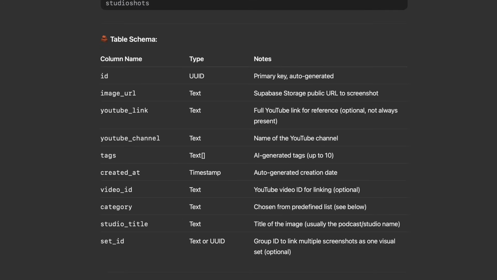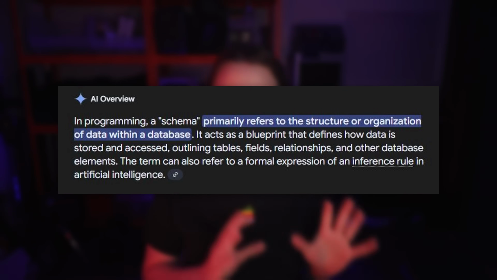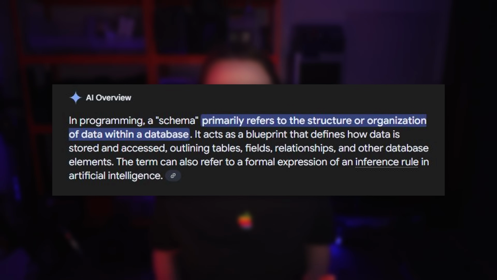Supabase. So ChatGPT helped me figure out my database schema. A lot of these programming words are just honestly very intimidating jargon that actually represents simple ideas. So stick with me here, okay? Schema is just a name for the categories of a table. So I need a database to hold all of my studio images in.